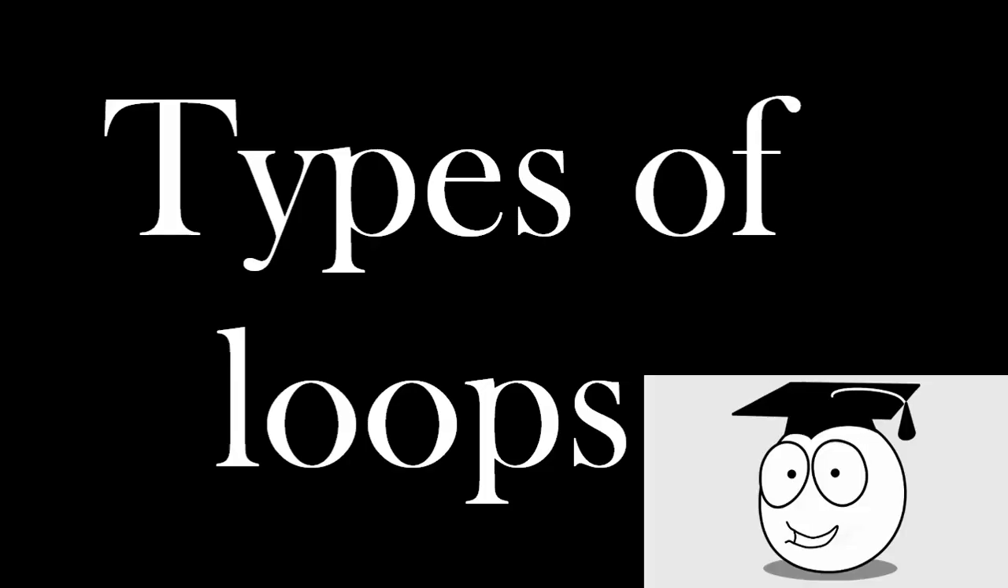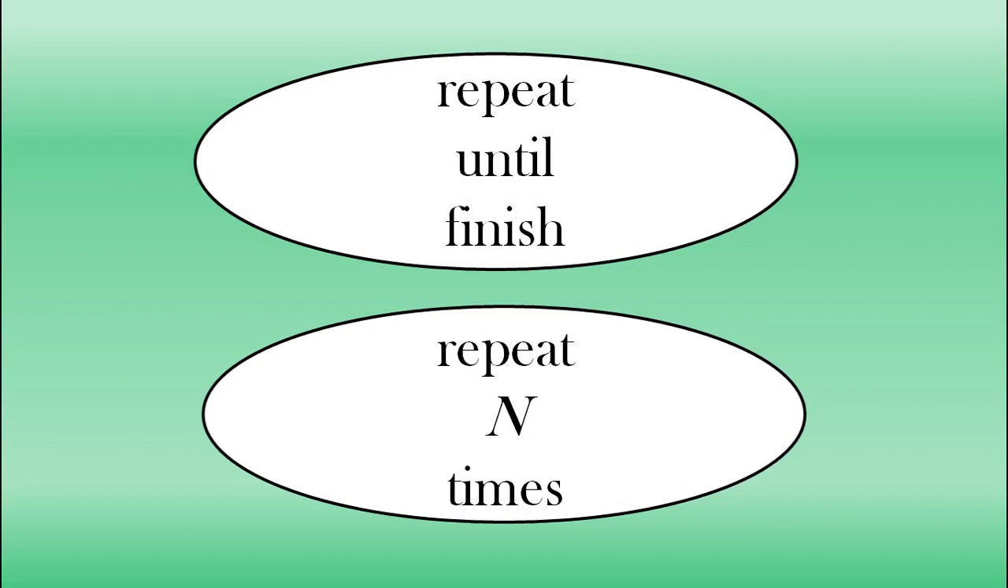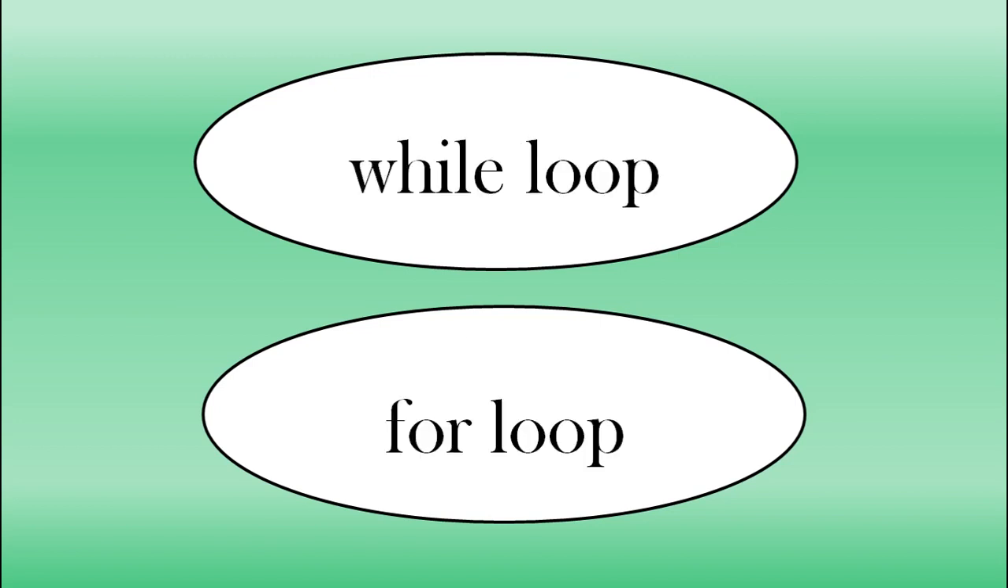So there are types of loops. The first one we keep repeating until we've finished. The second one we repeat N times, an amount of times, a number of times. The first one is called a while loop. The second one is called a for loop.